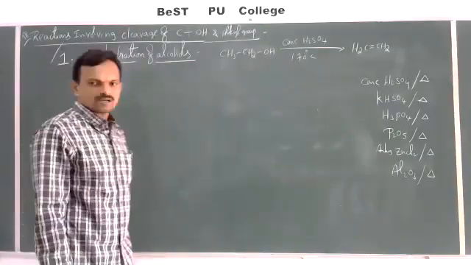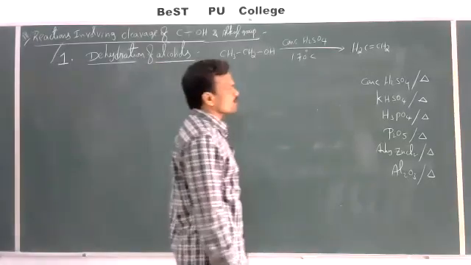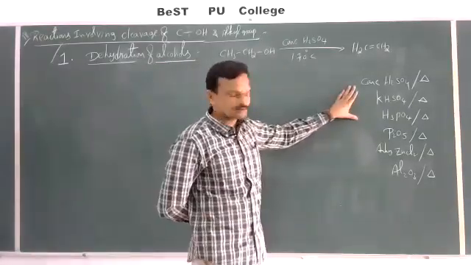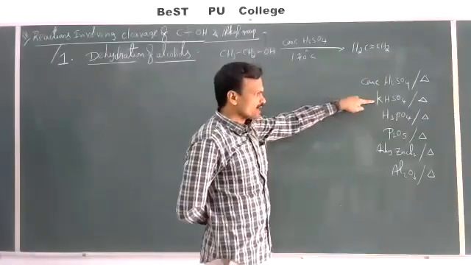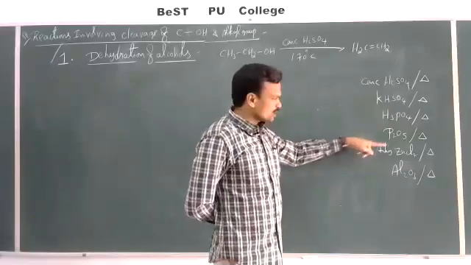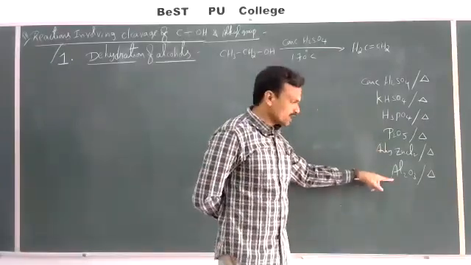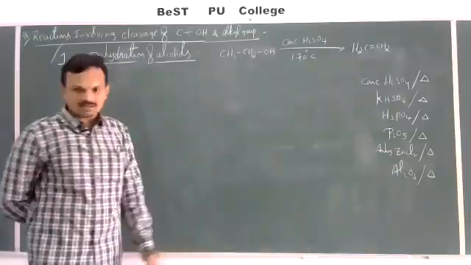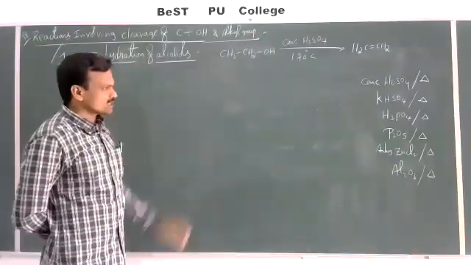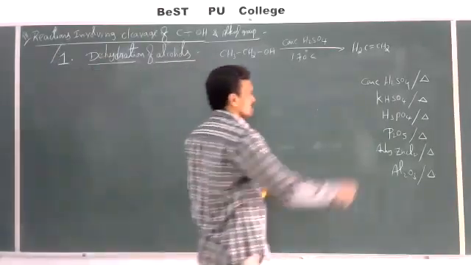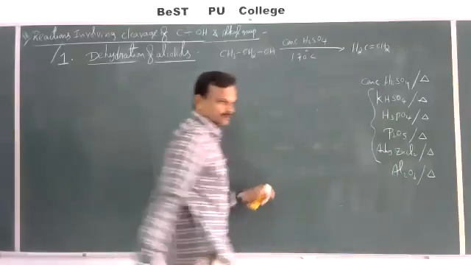So these are some examples of dehydrating agents which are used most commonly: H2SO4, potassium hydrogen sulfate, phosphoric acid, P2O5, anhydrous ZnCl2, Al2O3. These are the most commonly used dehydrating agents. Other than this, some other dehydrating agents are also there, but these are most commonly used in reactions.